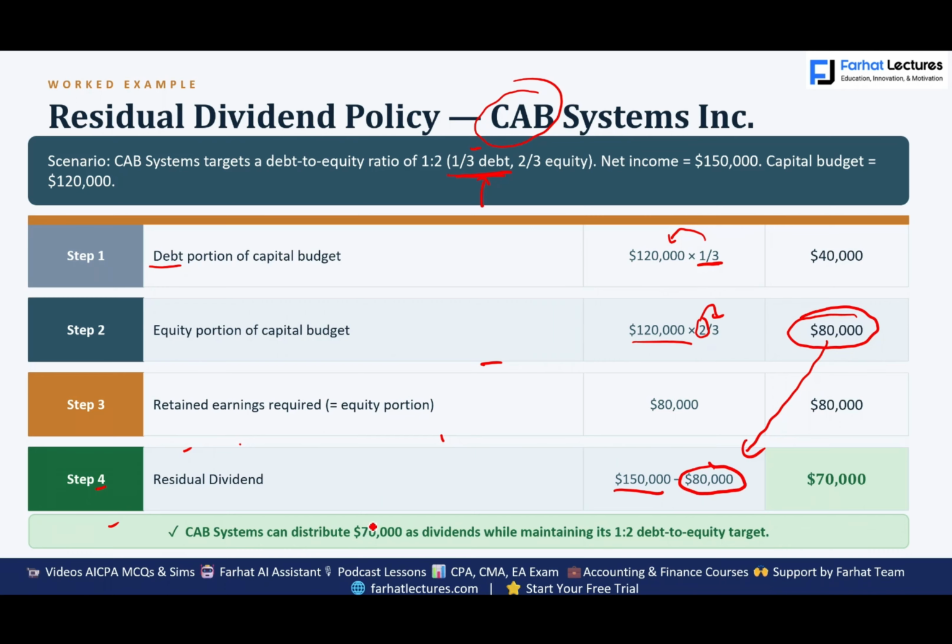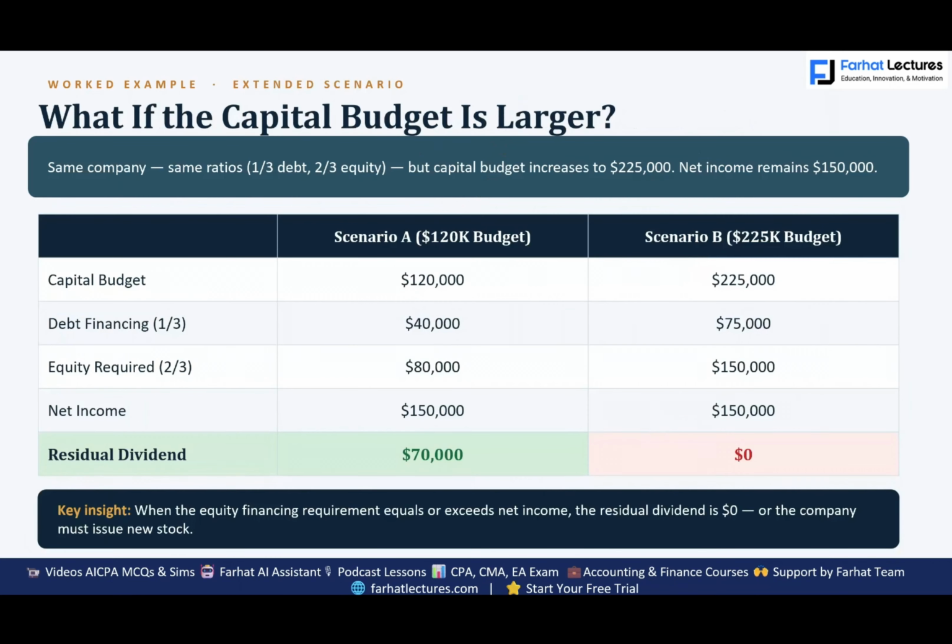So the company can distribute 70,000 as dividend while maintaining the 1:2 debt to equity ratio, because the whole point of this distribution is to maintain 1:2. Simply put, we added 40,000 of debt and 80,000 of equity. So 40,000 divided by 80,000, just to make sure you know this, is one half. So we maintained the same debt to equity ratio.